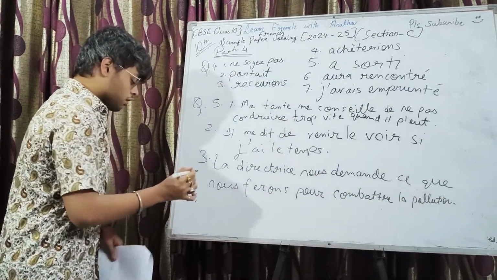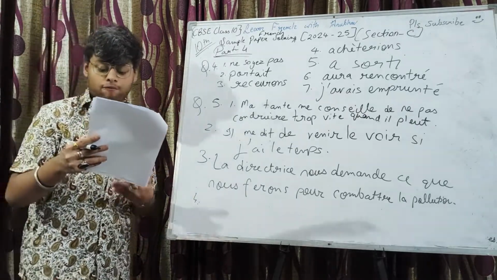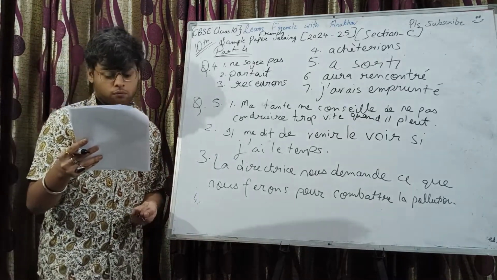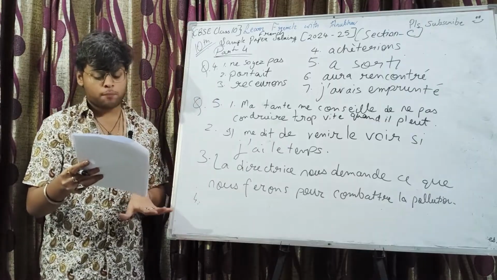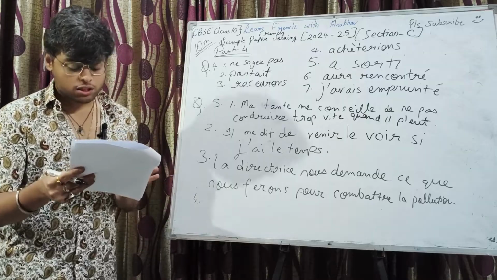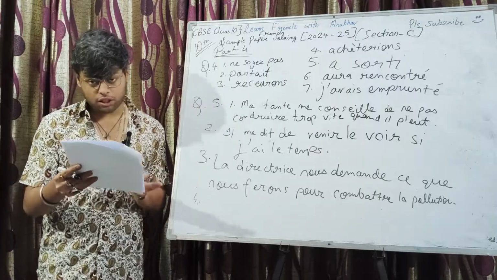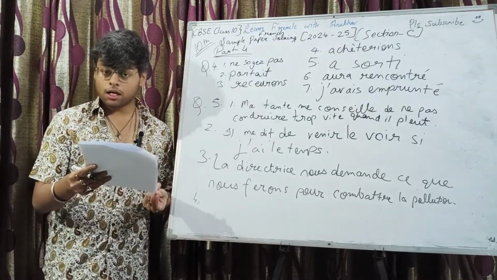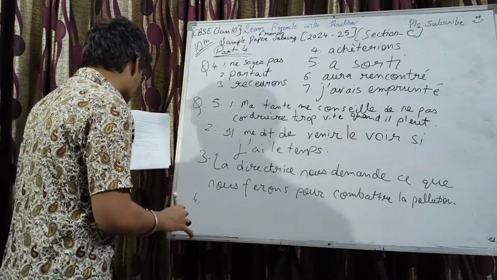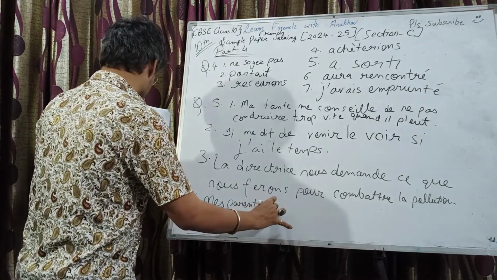Okay. Number 4, we have mes parents m'ont conseillé d'être sage et d'avoir de la patience. We can see it's reported speech. Of course, we don't have guillemets, so it's a reported speech. And we can also see both the verbs are in infinitive form and they have de before them. So it indicates the use of imperative. Let's convert it to direct speech. So mes parents m'ont conseillé.